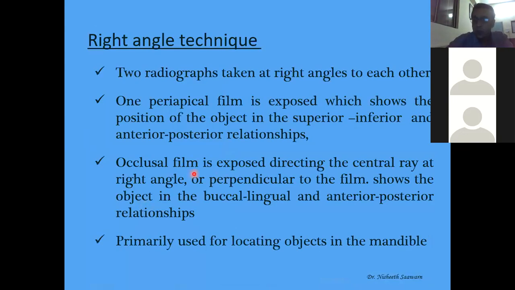Occlusal film is exposed with the central ray directed at right angle or perpendicular to the film, and shows the object in the buccolingual and the anterior posterior relationships. It is primarily used for locating objects in the mandible. Because the maxilla buccal aspect location is not proper because of a lot of angulation of the maxilla, and we have to make a radiograph at 90 degrees. Usually we make the occlusal radiograph from this aspect. I think I have taken class for occlusal radiograph from the bridge of the nose. So it is not exact 90 degrees, while the mandible can be made at exact 90 degrees. So it is more useful in the mandible.